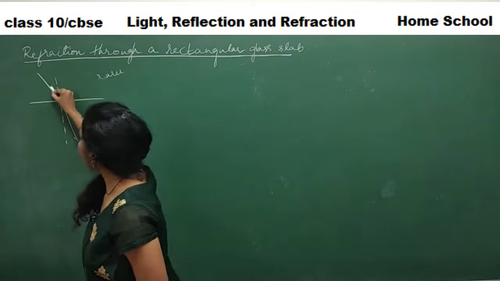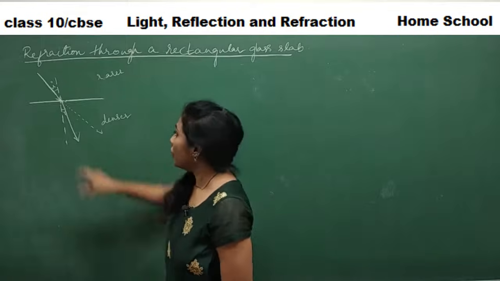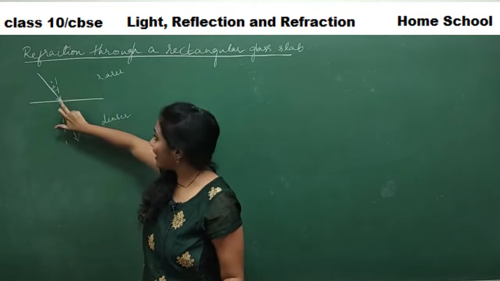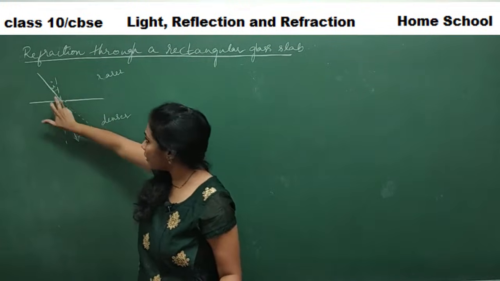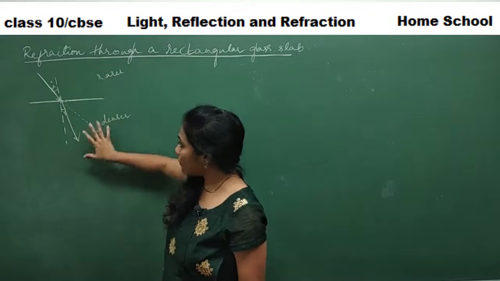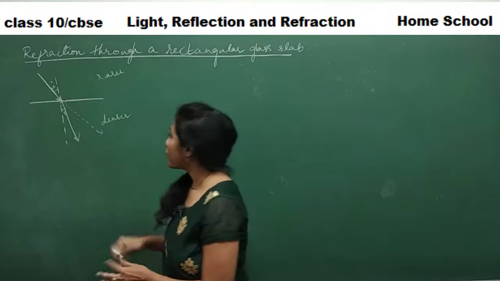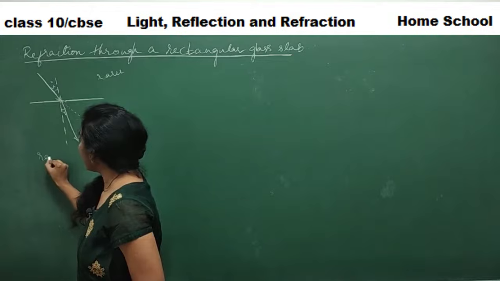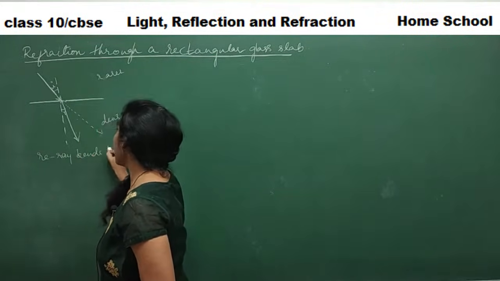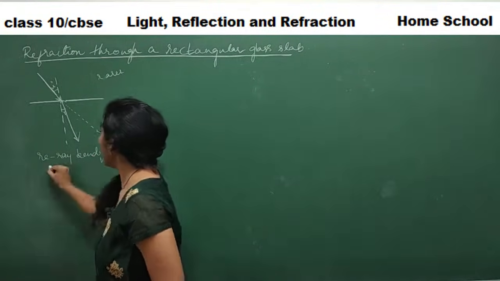This is our angle of incidence and this is our angle of refraction. Because of the change in the speed of light, the direction of light also changes. Since it's a denser medium, the bending takes place towards the normal. The refracted ray bends towards the normal. This is the point that you have to remember.